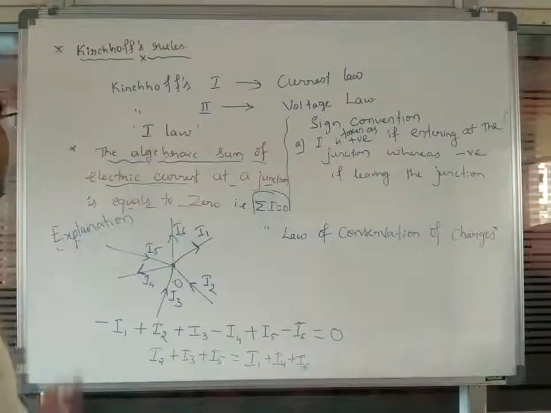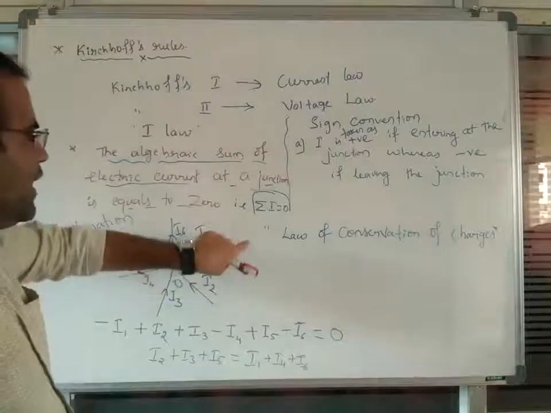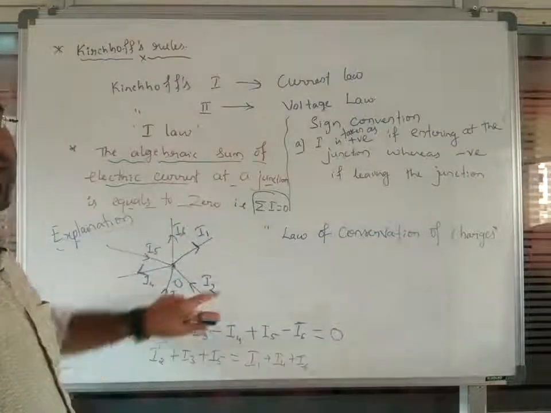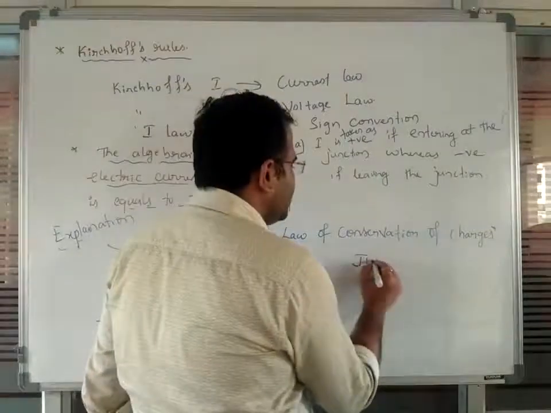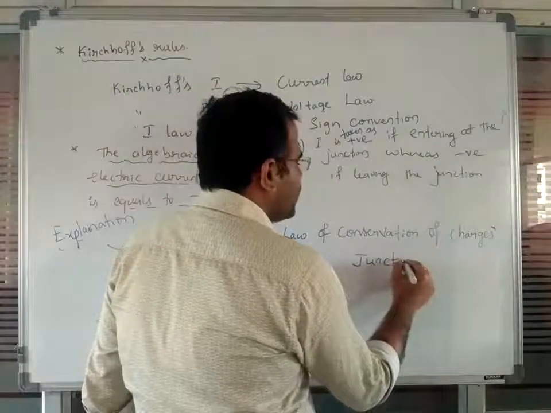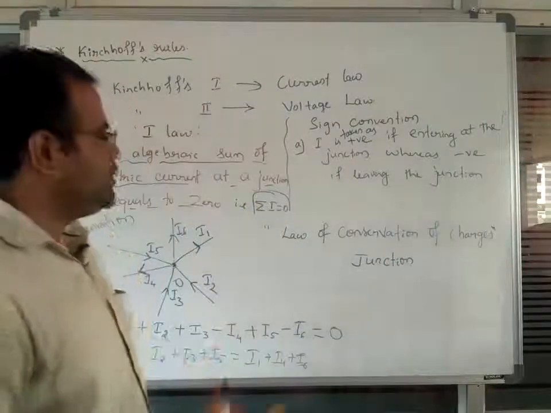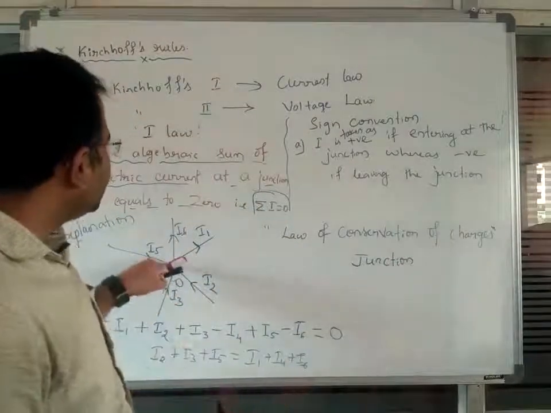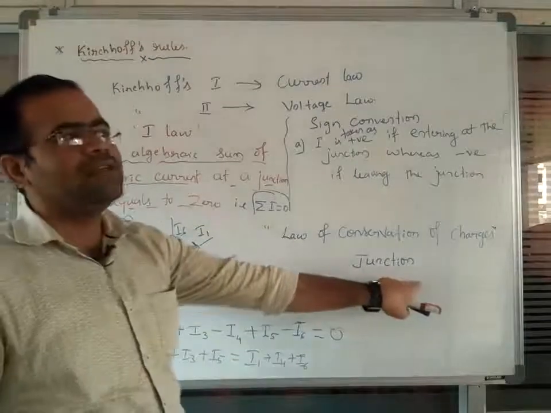Now Kirchhoff's first law, what you are observing, is applicable only for a junction point. You have to remember, we have not taken any branch, and we have not taken any loop here. Kirchhoff's first law is applicable only at the junction point.